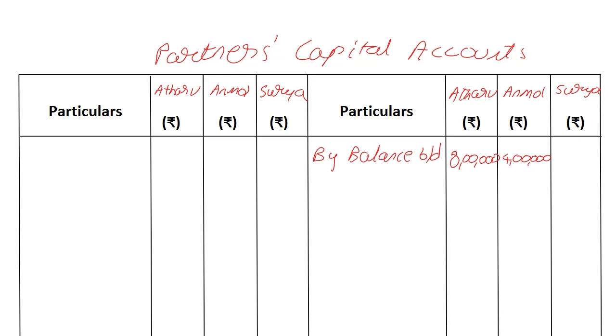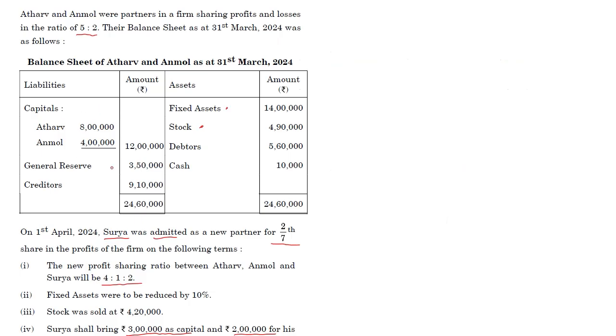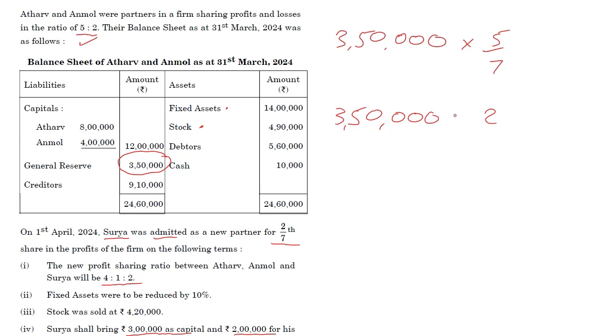Then going back here, general reserve, they've not told us anything. So in the absence of any information, we break it up in the old ratio. Okay, so I have the old ratio as 5:2. I take 3,50,000, and we break it up in the ratio 5:2. 5 plus 2 gives us 7.